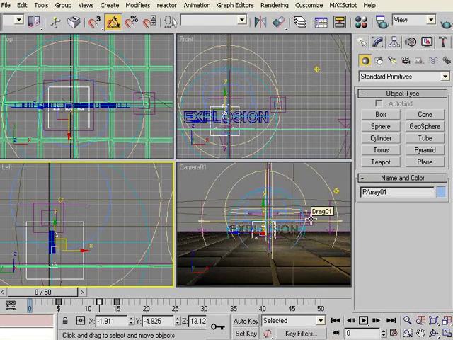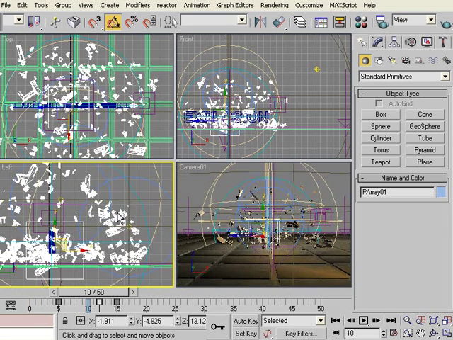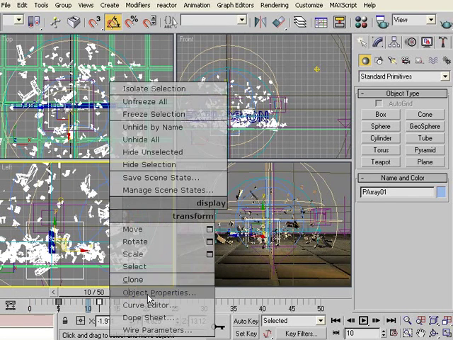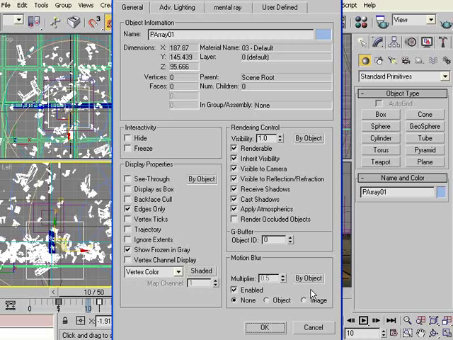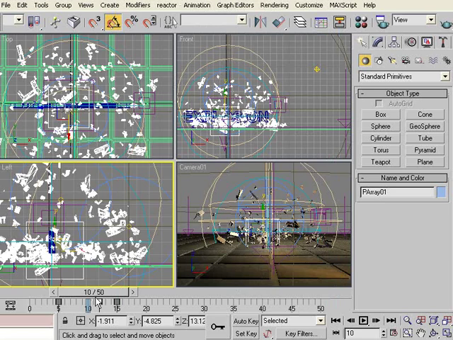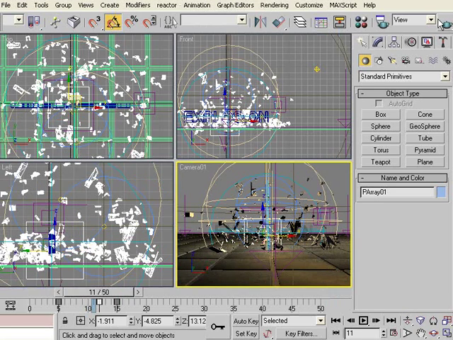Yeah. Okay. One last thing is to apply motion blur to the fragments. So select the fragments, right click, object properties, and in object properties go to motion blur. In motion blur, check image and set it to 0.5. I have set it to 0.5, but it's all up to you. I suggest you experiment with this panel here. You can select either object or image, and then change the value to get a good result. So click OK, and let's see how it looks.